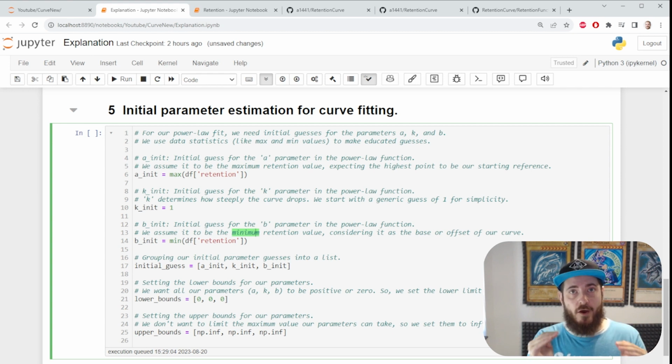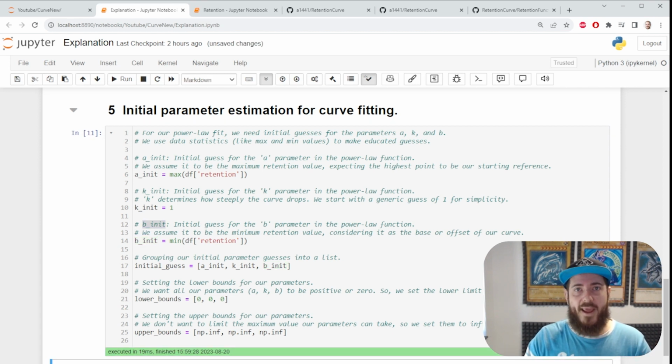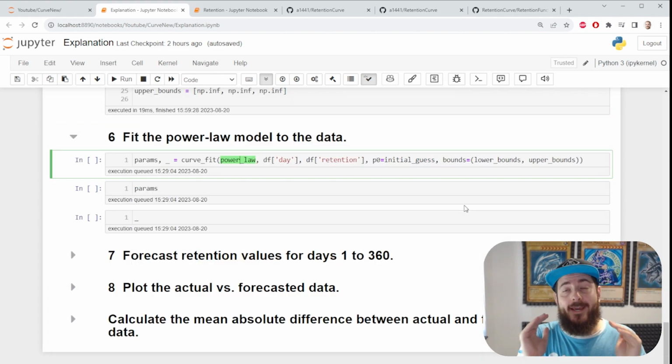Complicated linear algebra optimization assumptions. We have a bunch. Feel free to pause the video, read through the comments to get a better understanding of what these parameters are used for in the optimization process. Generally, you don't need to overthink it. Bam! Let's move on. We are at the heart of our forecast.